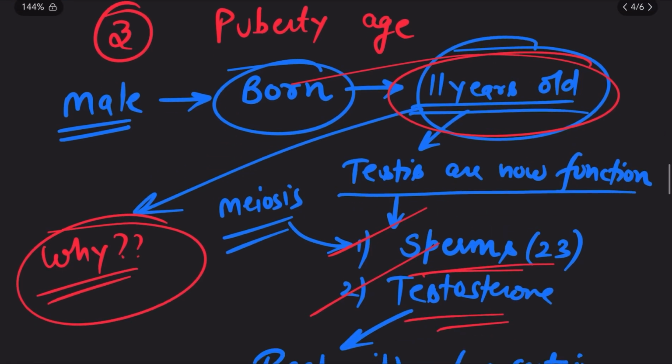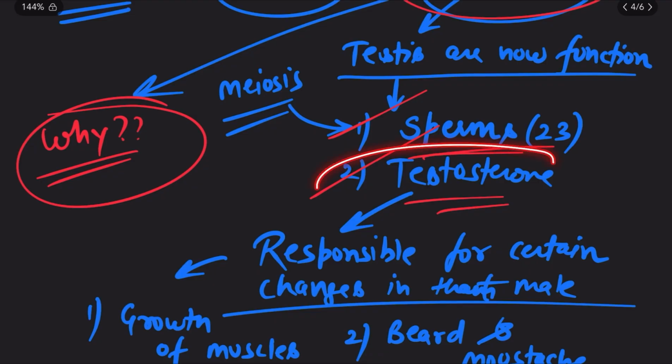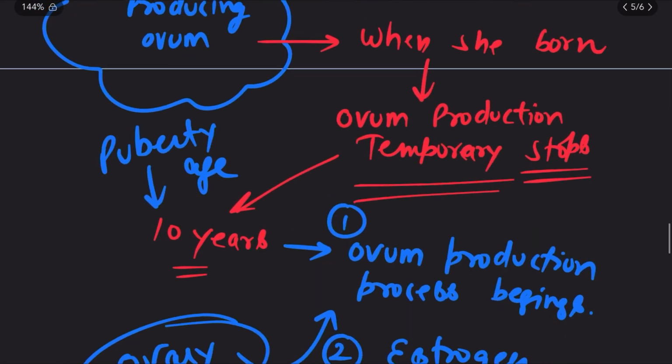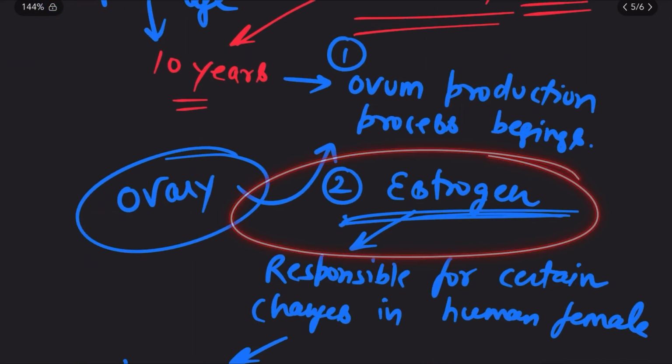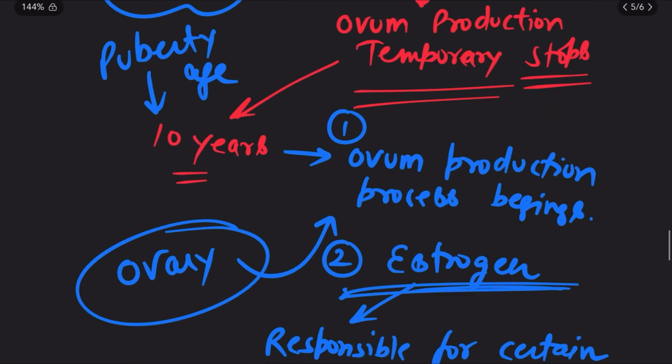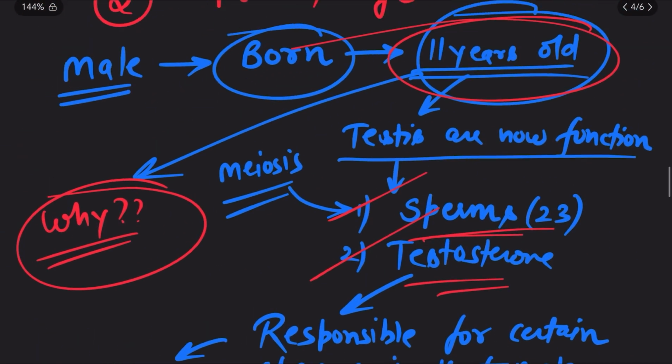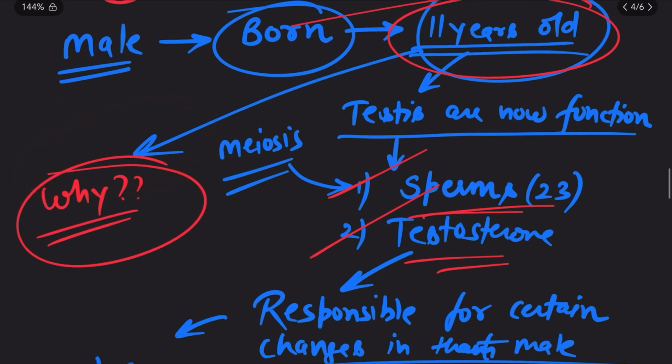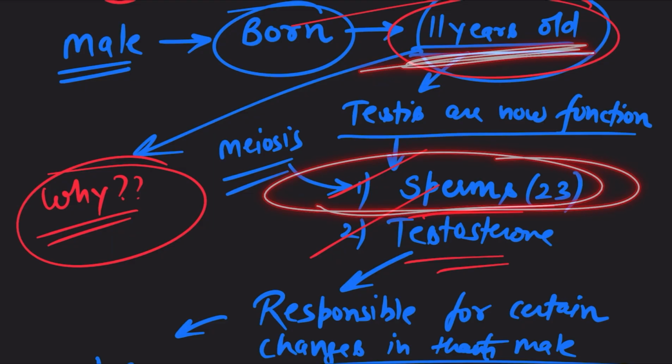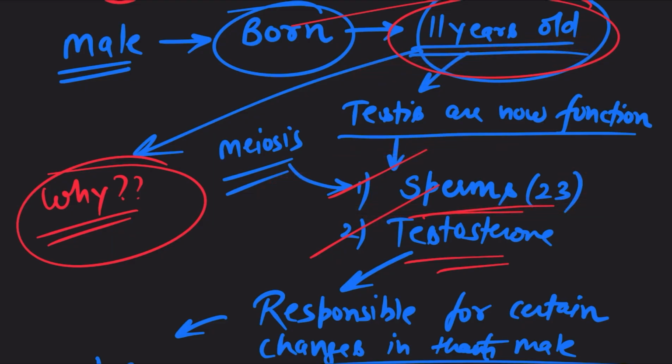This is that age in humans after which we are going to see certain changes in males and in females. And you already know which hormone in males is responsible for these changes, and which hormone in human females is responsible. But I am again emphasizing that in human males, the testes are functional at the age of 11 to 12 and start producing sperms. Those sperms are produced by the males at the age of 11 to 12.